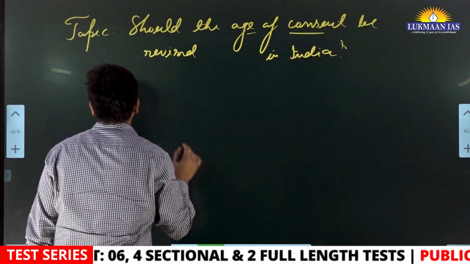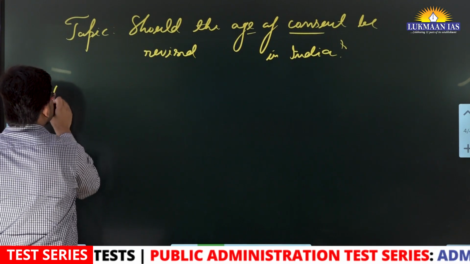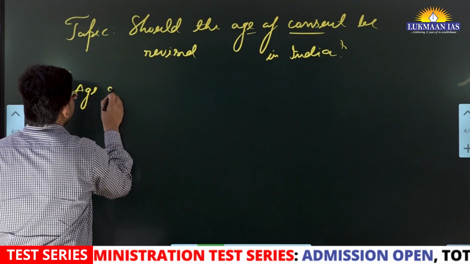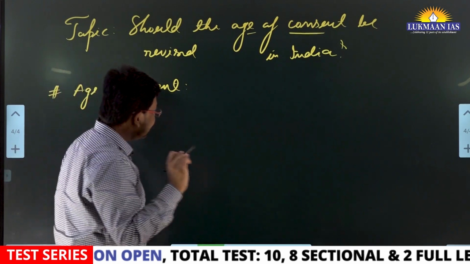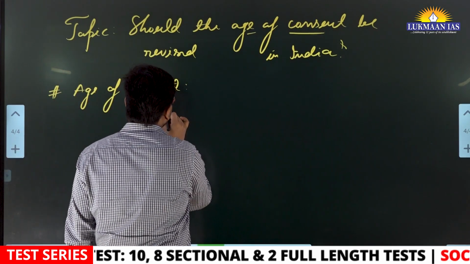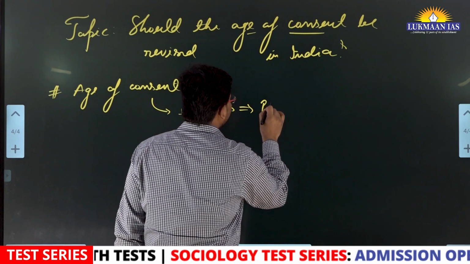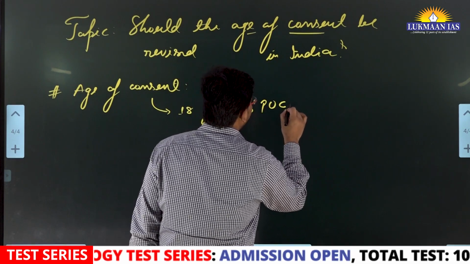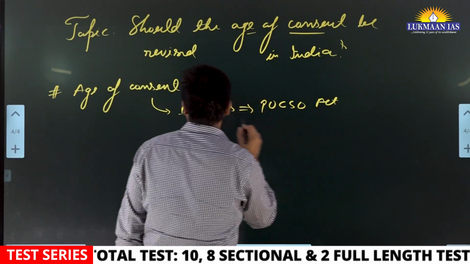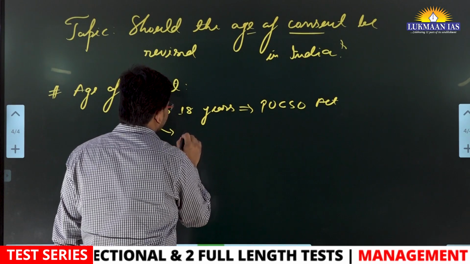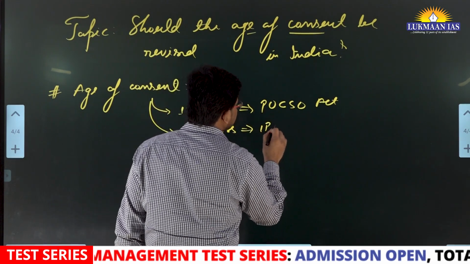Now let us understand why this topic came up. First of all, we need to understand what we mean by age of consent. Age of consent is that particular age, let's say 18 years as per the POCSO Act, the Protection of Children from Sexual Offences Act. As per the Indian Penal Code, it is 16 years.